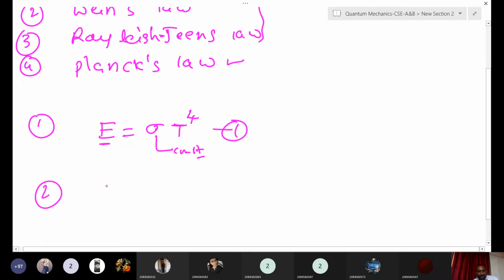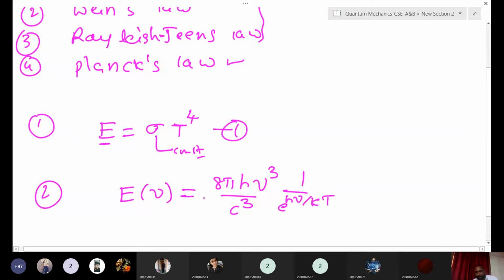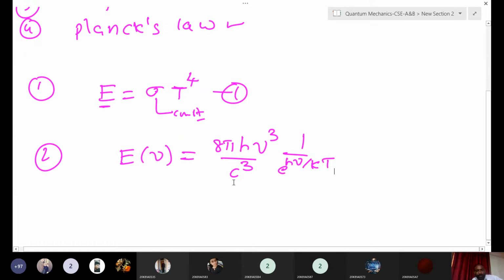Second one, Wien's radiation law: the emitted radiation in terms of frequency, you can write as 8 pi h nu cube by c cube into 1 by e to the power of h nu by kT. This is Wien's radiation law. One more law is here: Wien's displacement law. He proposed two things.